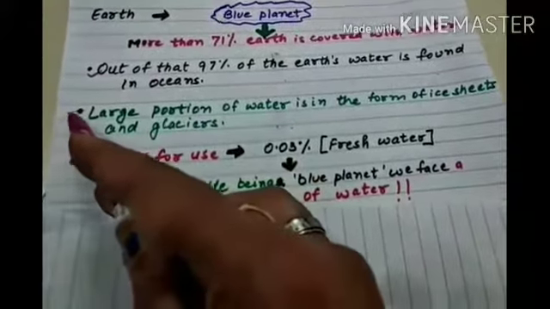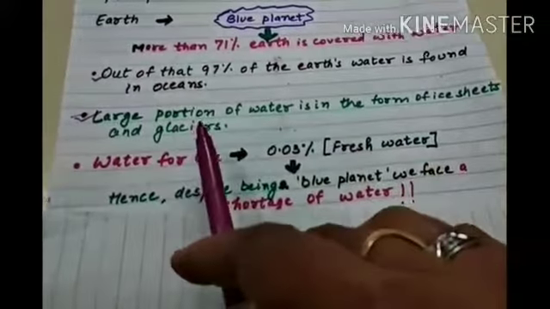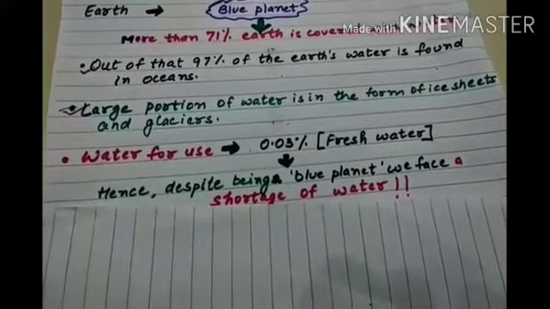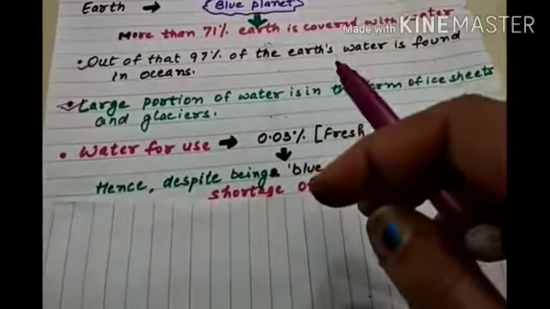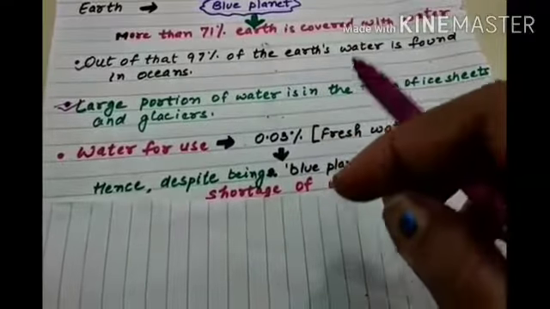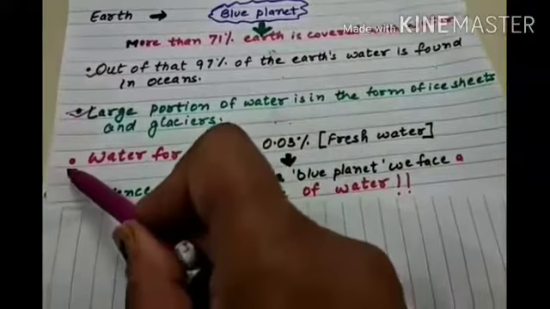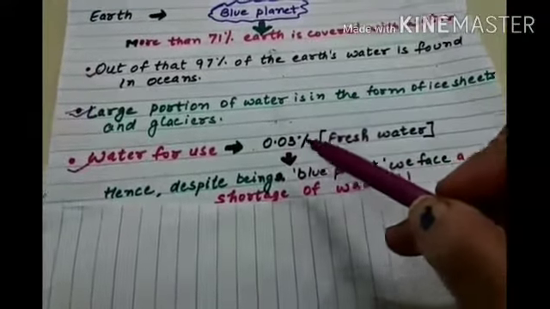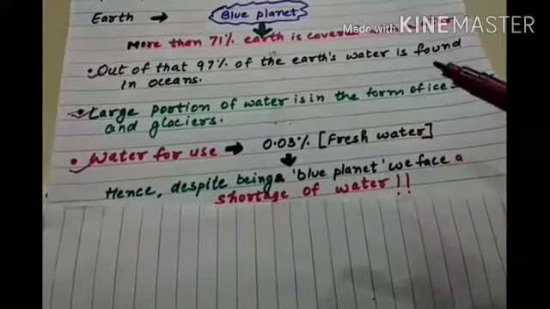Now a large portion of water is in the form of ice sheets and glaciers. So as we say that we have a lot of water, still we have only a small amount of water which is fit for drinking. Now how much water is for use? Water for use is only 0.03%. Only 0.03% fresh water is left for us for drinking.